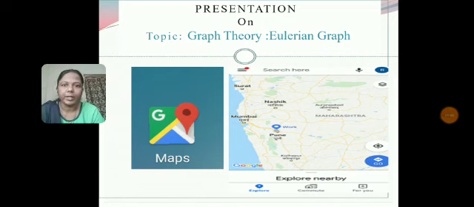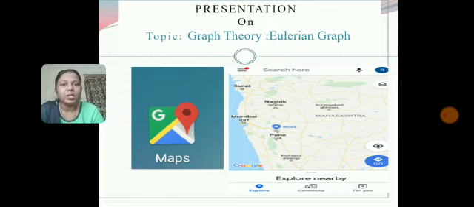Before starting the main topic Eulerian graph, we'll have a look at some applications of graph theory in our day-to-day life. One of the most famous applications of graph theory that we use in our daily life is Google Maps. Whenever we want to go from one place to another, we always think of the shortest path so that we can reach the destination with minimum time and minimum distance.